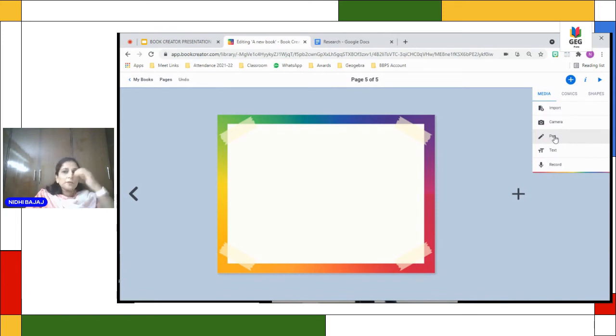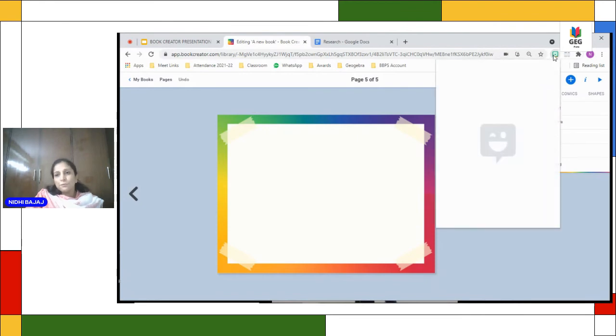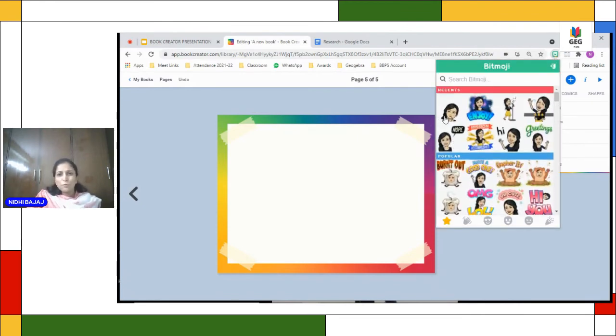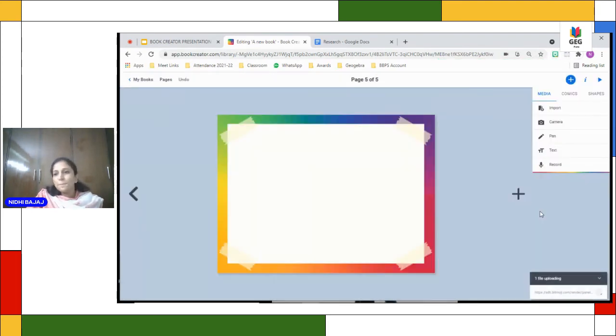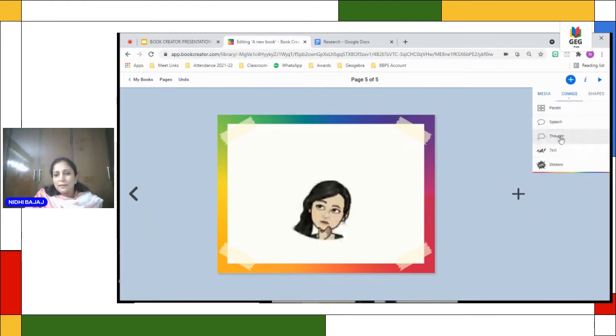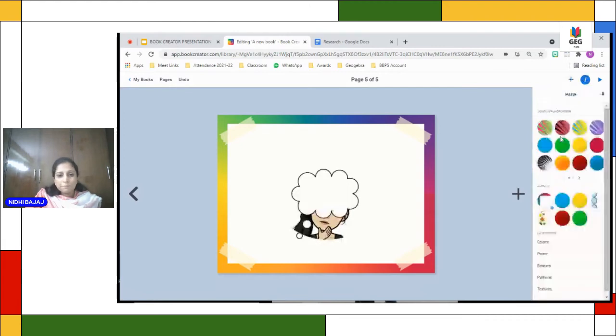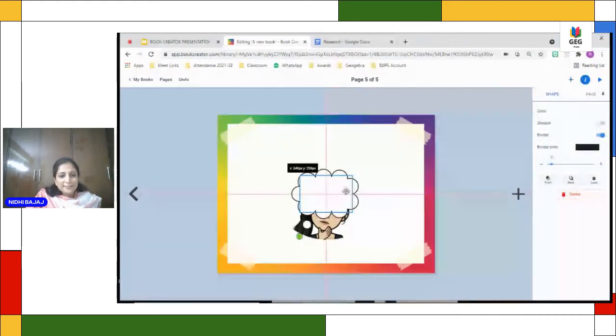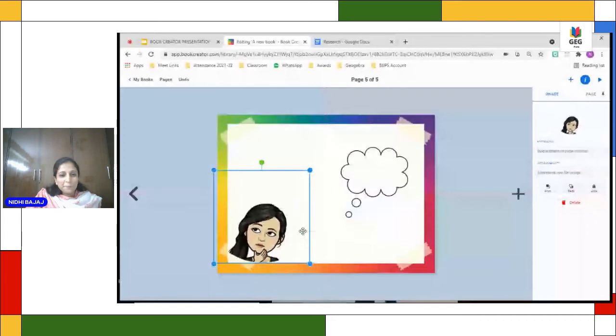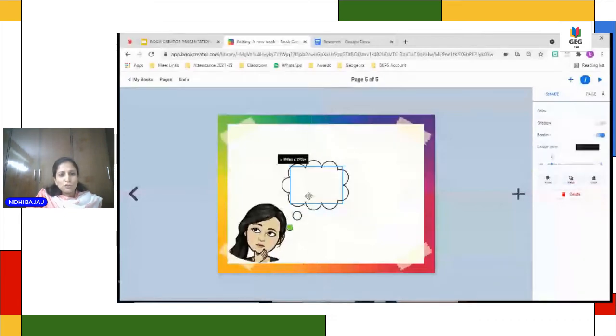So what should I draw? Let me think. And before, let me first put a thinking emoji. I can just put my thinking avatar here, and then go to comics, and I can also use my thought bubble. Oh yes, amazing. So what should I draw?